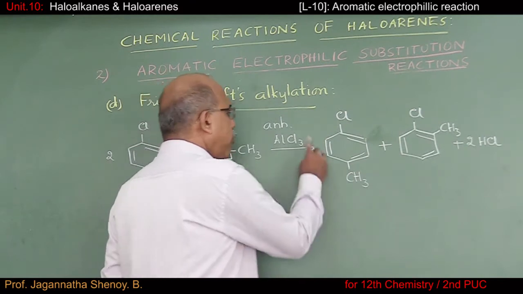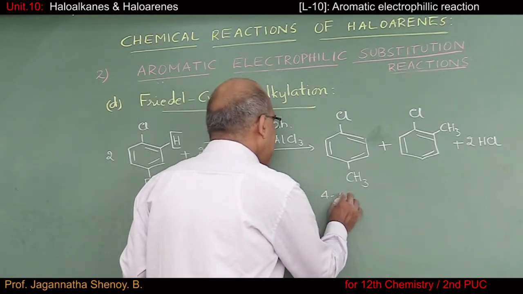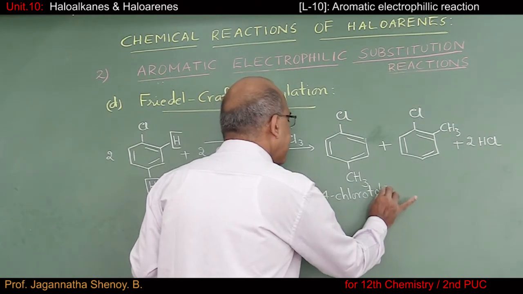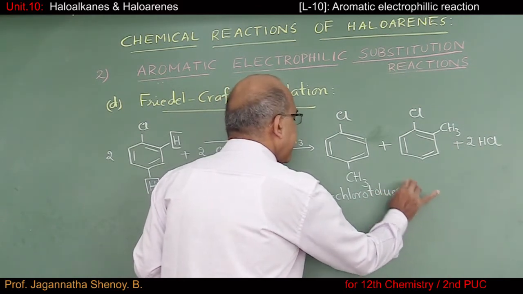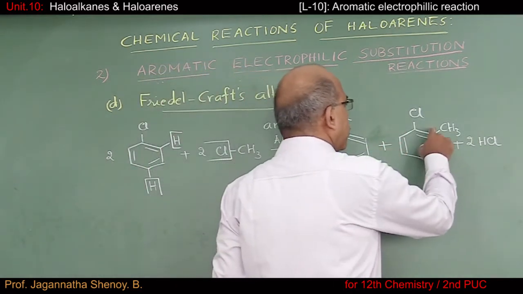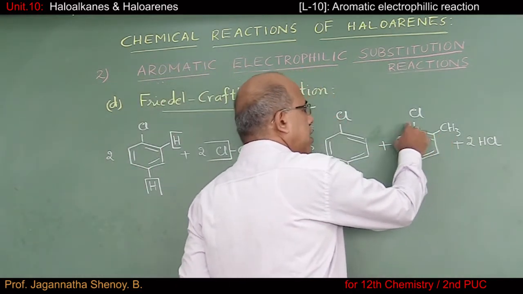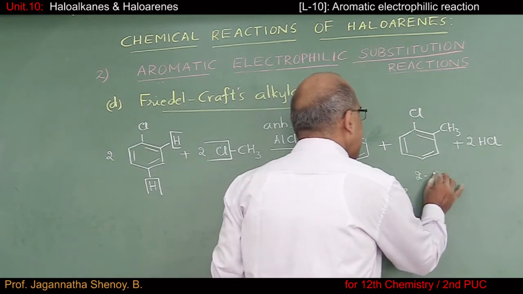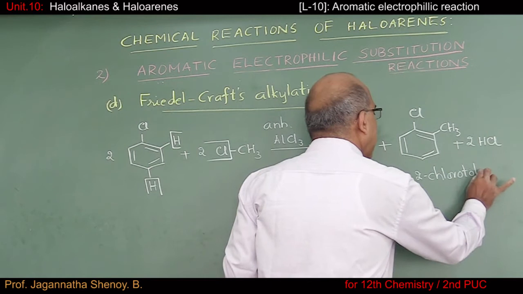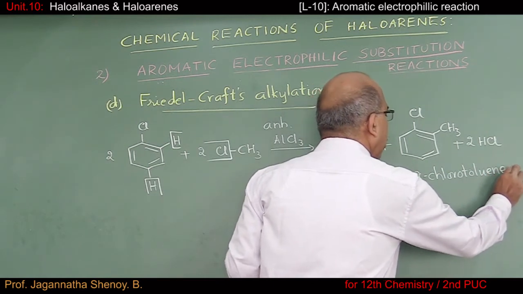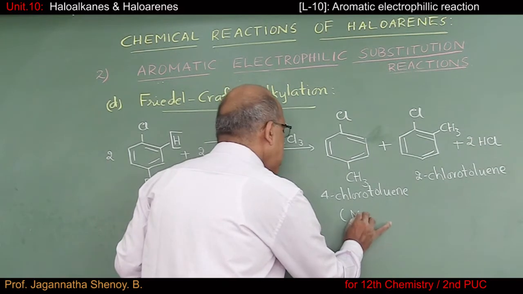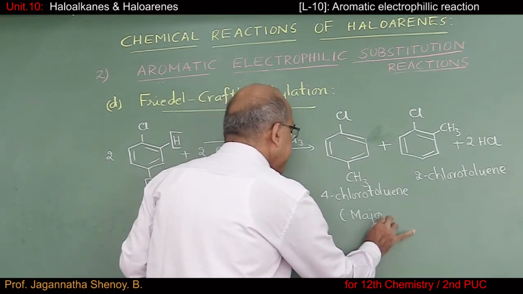Or if I go for IUPAC name, I can say that it is a 4-chlorotoluene. What about the IUPAC name of this compound? So this will be carbon atom number 1. This is the second one. This is a 2-chlorotoluene, or it is also called orthochlorotoluene. And as you are aware, para isomer is the major product.